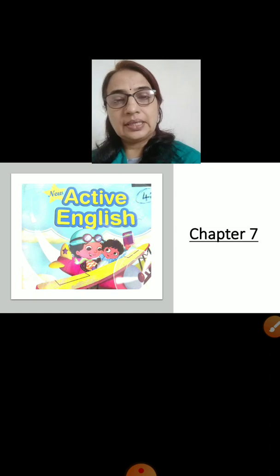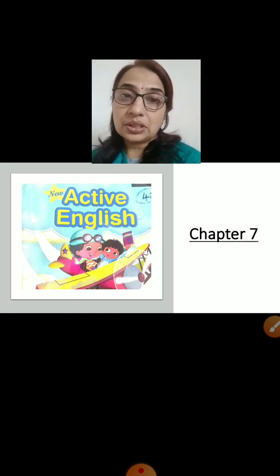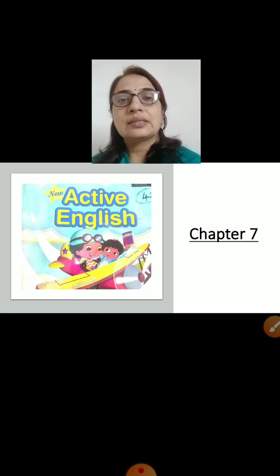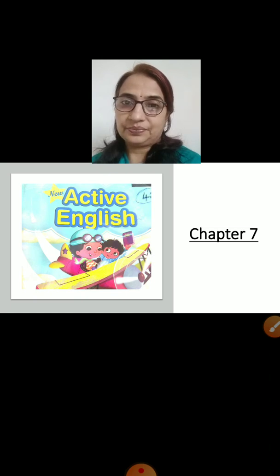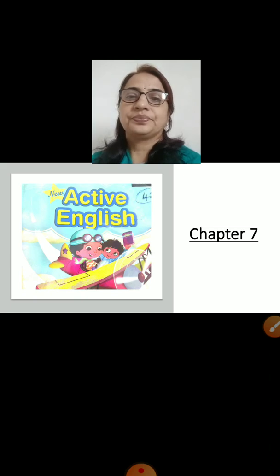Keep your pencil, erasers and rough notebooks with you. Note down whatever keywords or meanings you want to write. At the same time, whatever new words we are learning here in Active English are mostly useful in how to use them in your spoken English, right? So practice using those words whenever you speak English. Okay? Let's move ahead.